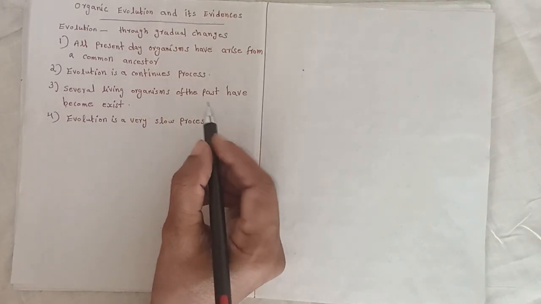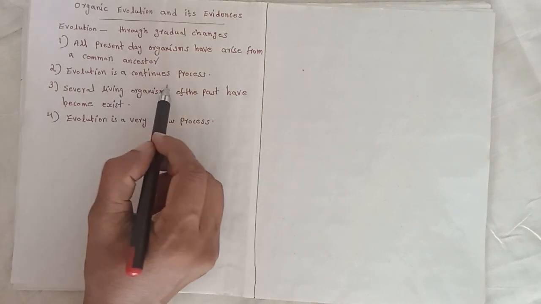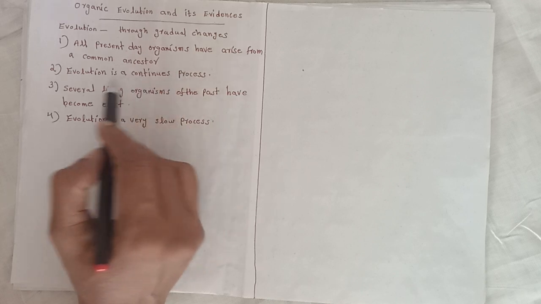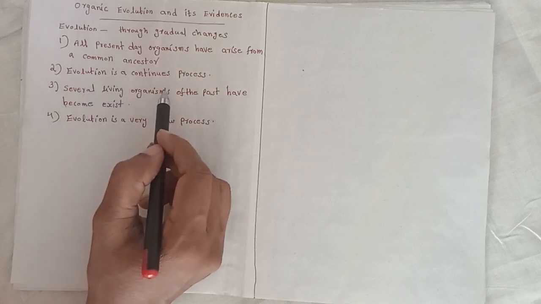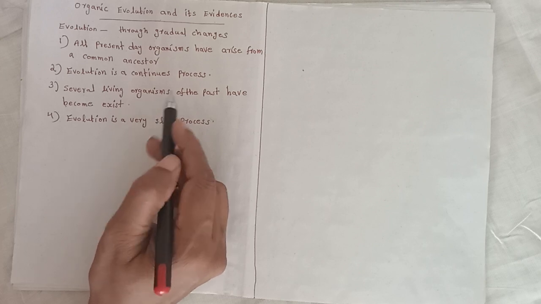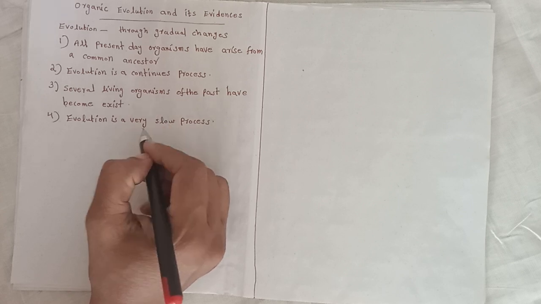According to the theory of organic evolution, all present day organisms have arisen from a common ancestor. Evolution is a continuous process. Several living organisms of the past have become extinct, that means they are not present at this time. Evolution is a very slow process.